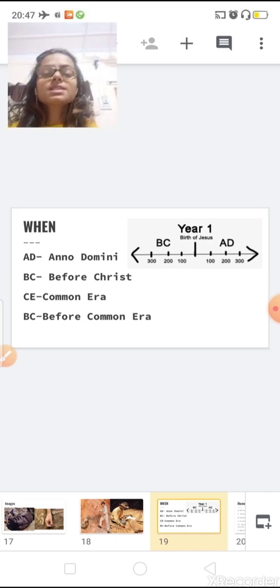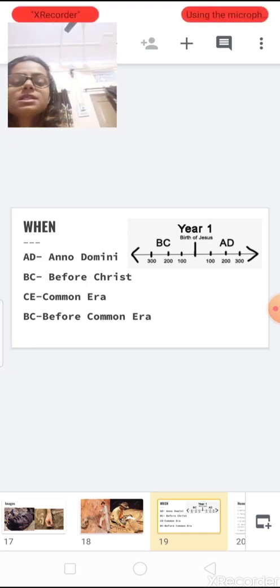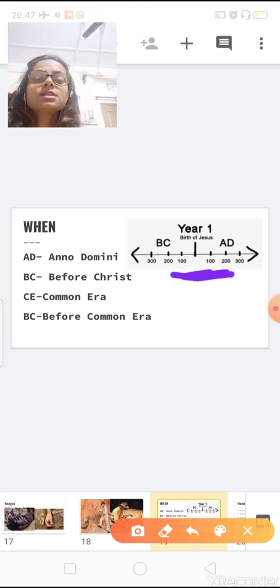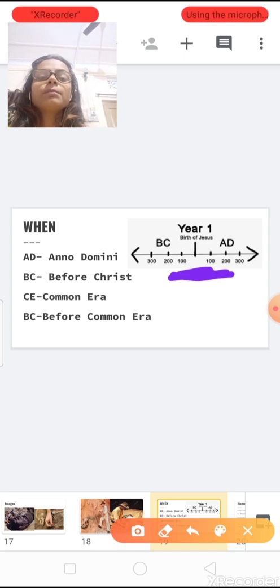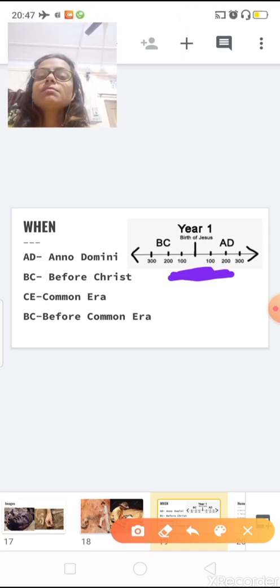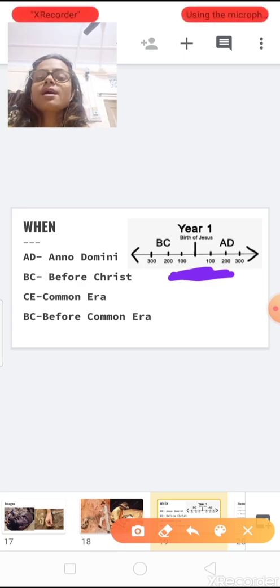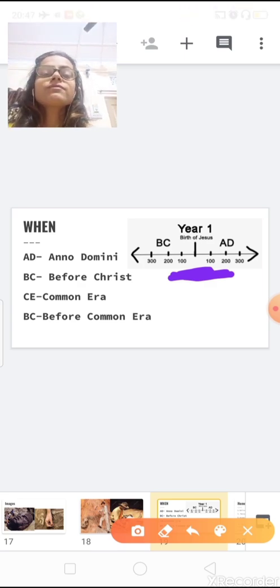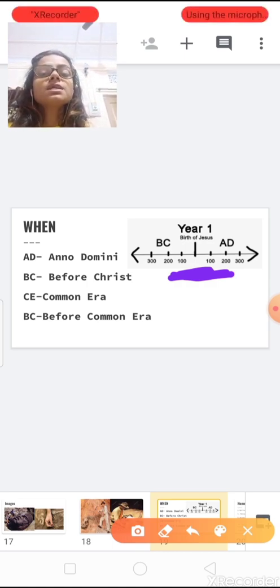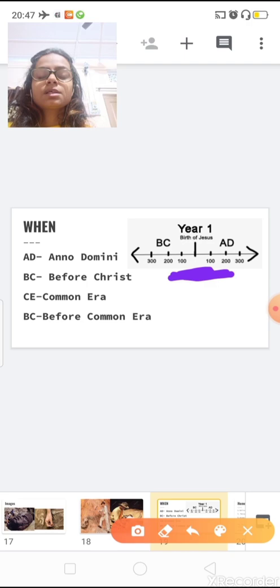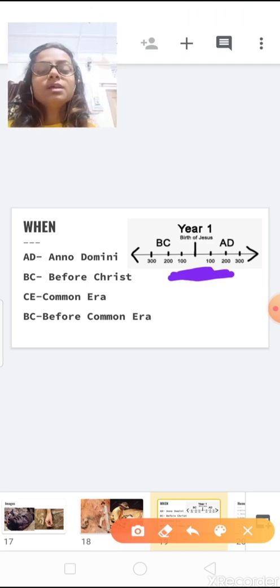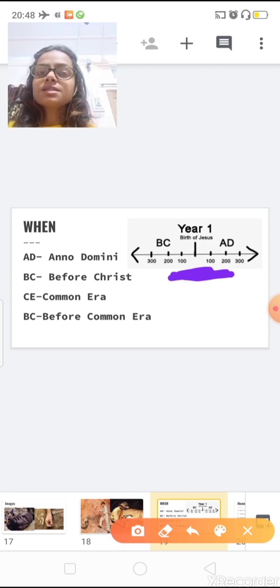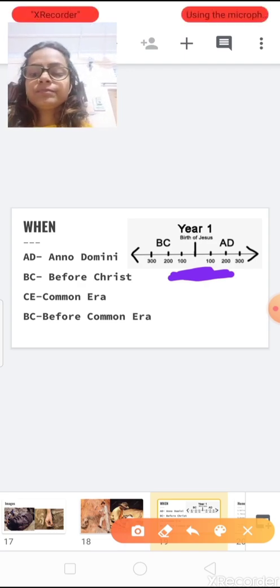With the help of this diagram, you can see a timeline. It is written birth of Jesus. BC means before the common era, or before the birth of Jesus Christ. AD means after the birth of Jesus Christ, Anno Domini. So, with this we can study our history very easily and we can learn the dates very easily.